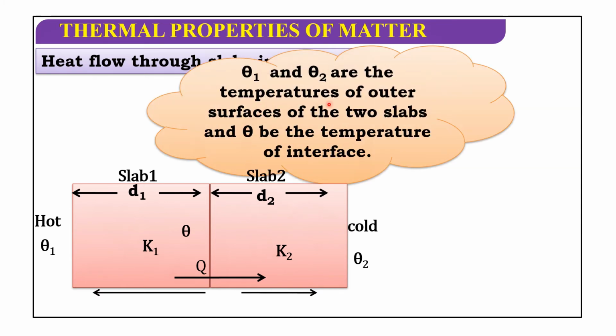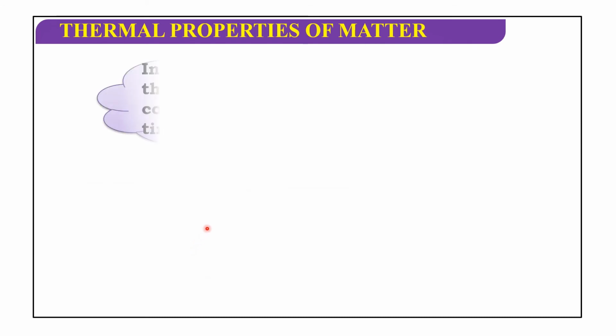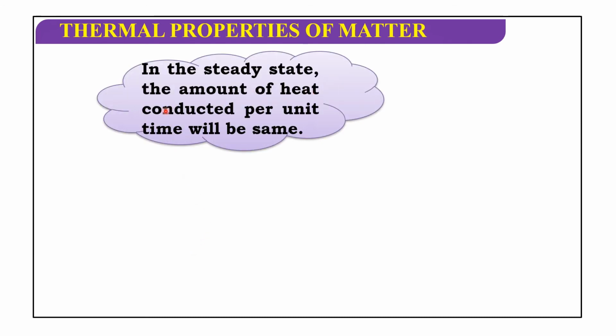Theta 1 and theta 2 are the temperatures of the outer surfaces of the two slabs, and theta is the temperature of the interface. Here theta 1 is for hot and theta 2 for cold. These are the temperatures of the outer surfaces, and at the interface it is theta. Theta is the temperature of the interface. In the steady state, the amount of heat conducted per unit time will be the same.